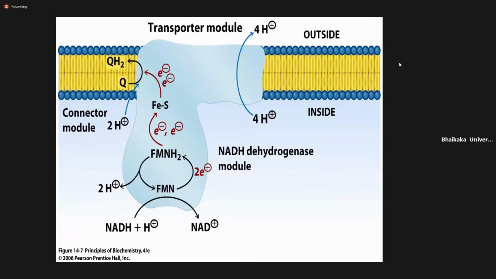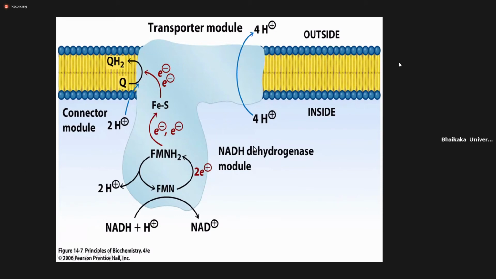The most important part: during the transport of this electron, NADH gives the electron here, and at the end coenzyme Q, or cytochrome Q, is reduced. During this transport of electrons, the most important reaction occurs.